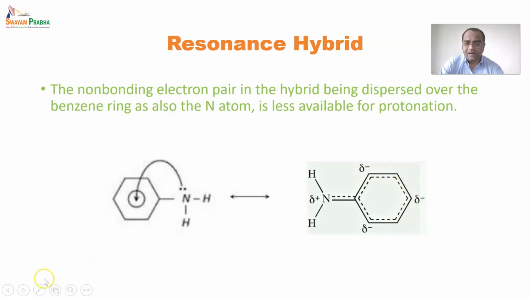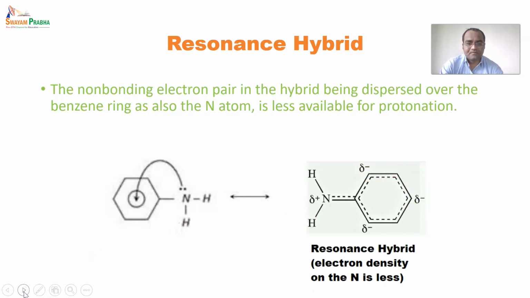So that is why all the time there will be an ortho-para product. And in the case of this resonance hybrid, the electron density is now less on nitrogen, because whatever electrons were present have been given into the ring, and that is why the electron density has been reduced on the nitrogen.